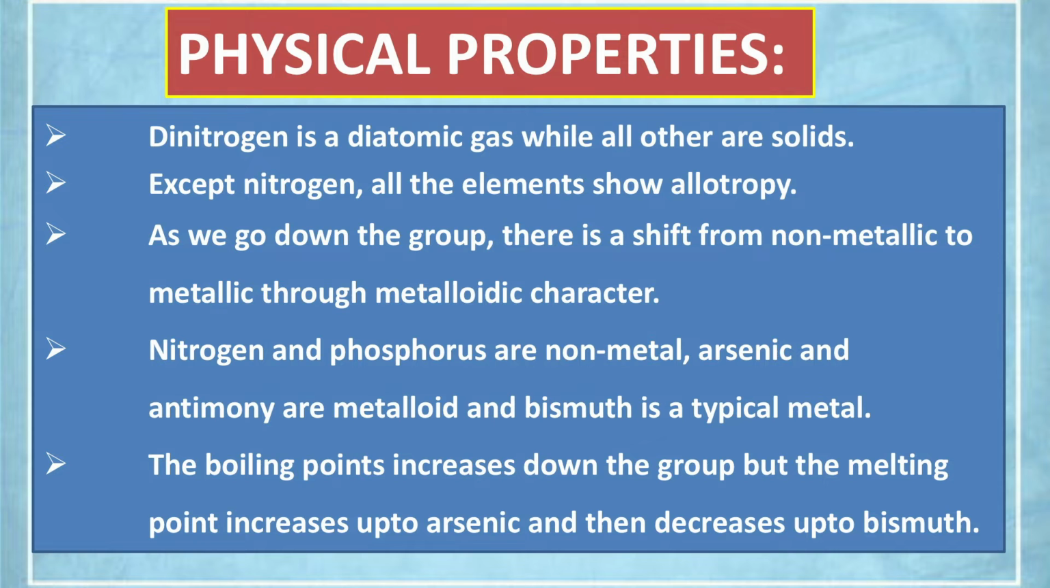Okay. Next, the physical properties. Once again, let's have some idea about physical properties which is displayed on our TV screen. Coming to dinitrogen, it is given that dinitrogen is a diatomic gas while all others are solids. First question comes, why is dinitrogen a gas whereas other members are solids? Because nitrogen is diatomic.